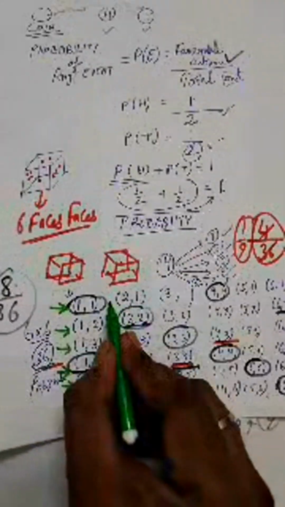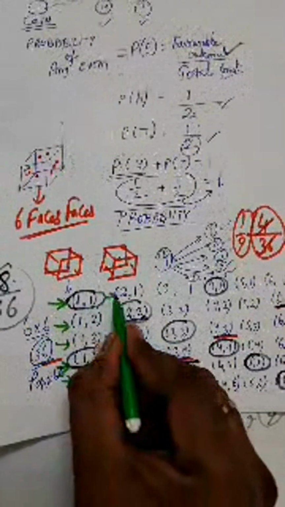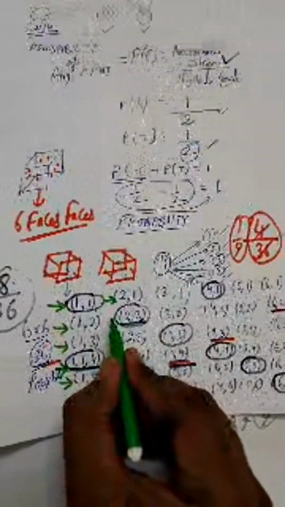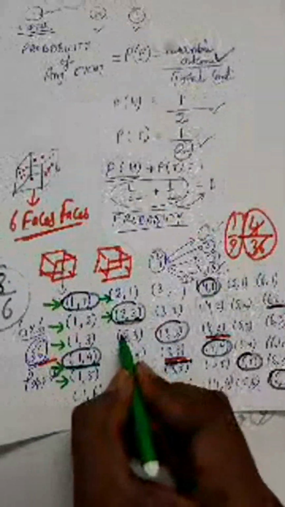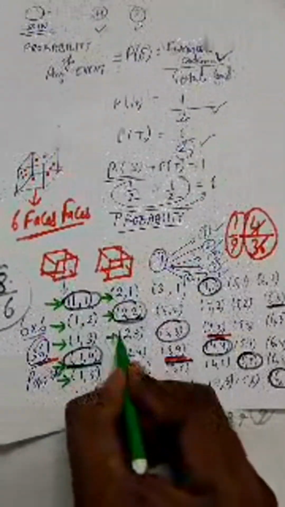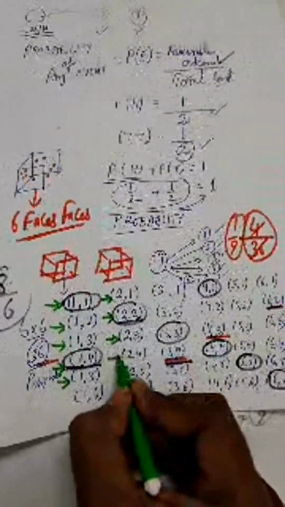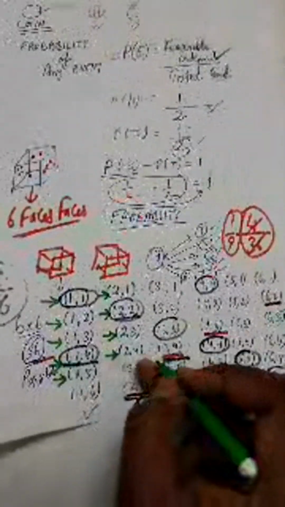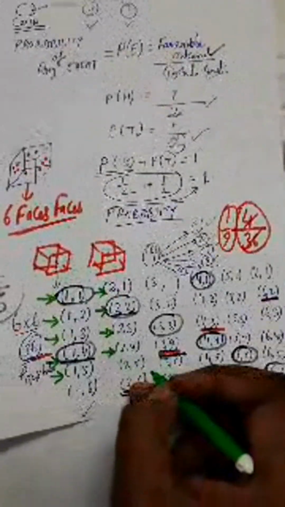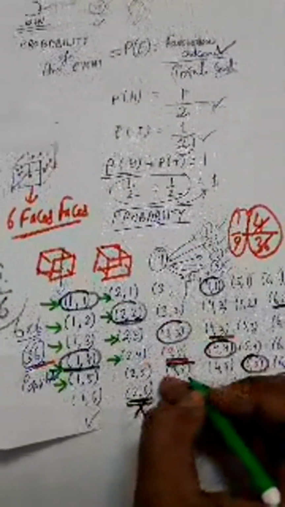Similarly, just catch the numbers over here. 2 1, 2 plus 1 is 3, which is less than 7. 2 plus 2 is 4, which is less than 7. 2 plus 3 is 5, less than 7. 2 plus 4 is 6, less than 7. But these possibilities will not be there: 2 5 and 2 6. Okay, go to the third row.